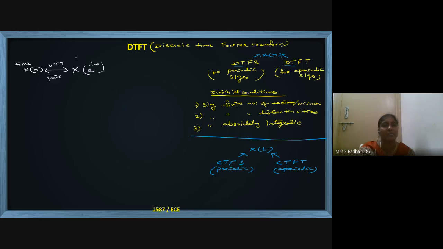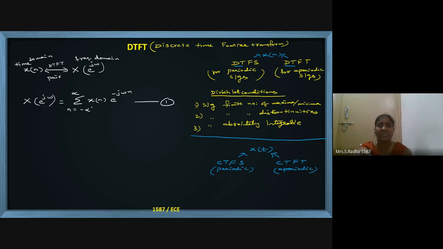The formula to calculate the frequency domain is the summation of signal into e power minus j omega n, where n varies from minus infinity to plus infinity.